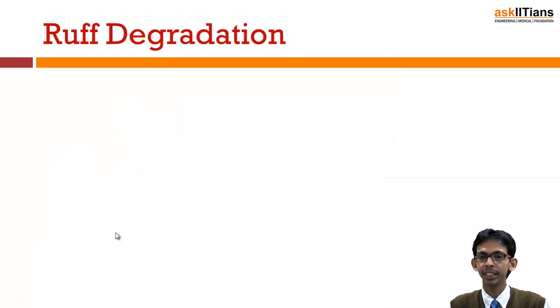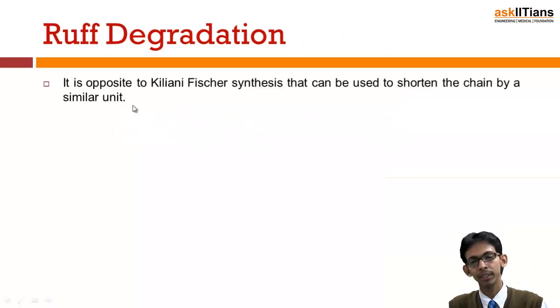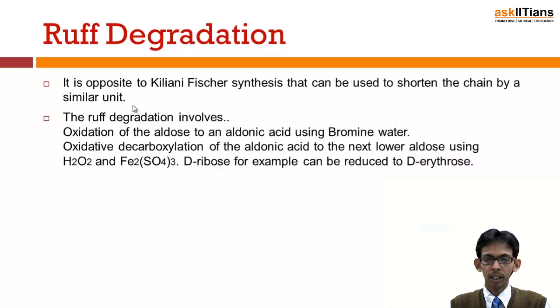Next is Ruff degradation. This is actually opposite to the Kiliani-Fischer synthesis. In that we increase the carbon chain, but in this we decrease the carbon chain. This involves oxidation of the aldose into aldonic acid. We oxidize that aldehydic functional group into carboxylic acid functional group to convert aldose into aldonic acid using bromine water, and then oxidative decarboxylation of that aldonic acid which was formed results in a decrease of the carbon chain, like this.